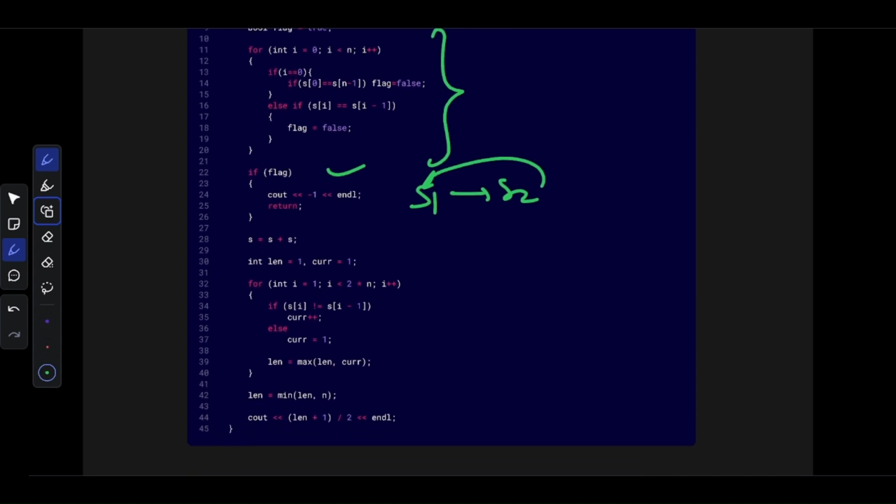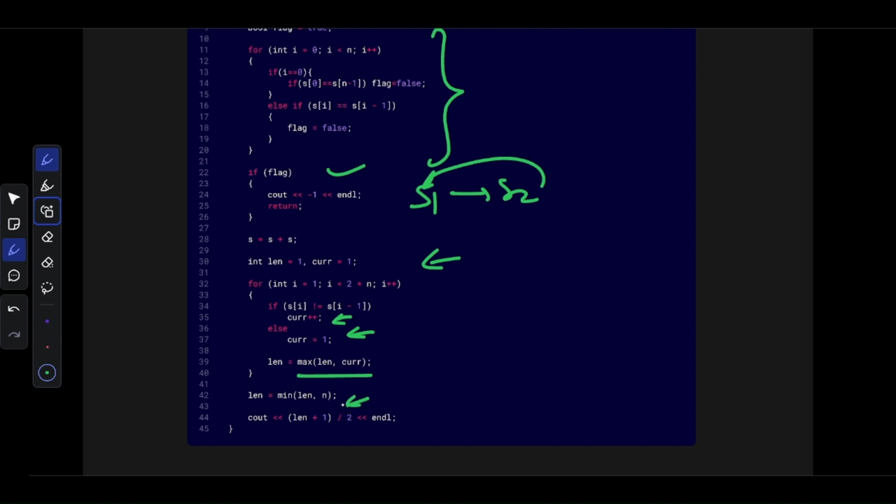To find the length of the longest alternating string, we check if S[i] does not equal S[i-1], then we increment our current length. If equal, we reset it to 1. We keep track of the maximum length.